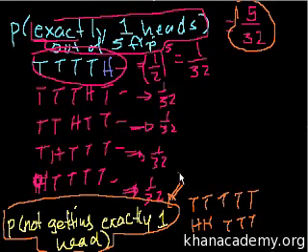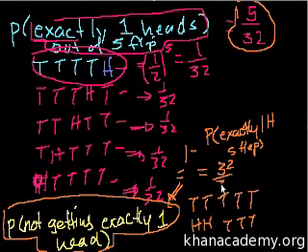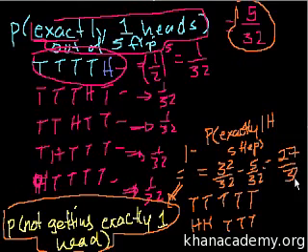So you could say that this is equal to, and this is a common trick in a lot of probability problems, 1 minus the probability of getting exactly 1 heads out of 5 flips. And that is equal to, 1 is the same thing as 32 over 32, minus, what's the probability of this? Well, we figured it out. It's 5 over 32. And that equals 27 over 32. So that's just always something to keep in mind.